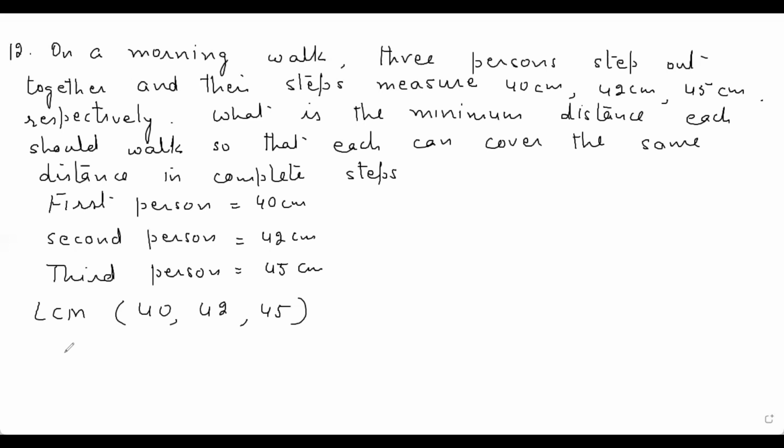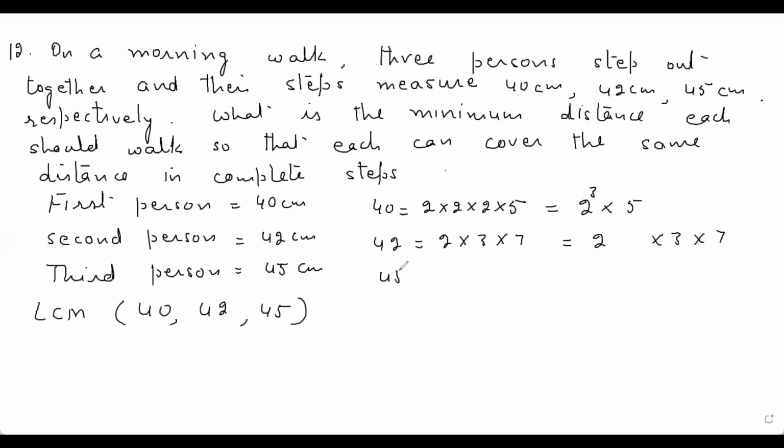I'll find the LCM by prime factorization method. So 40 can be written as 2 into 2 into 2 into 5. So this is equal to 2 raised to power 3 into 5. 42 can be written as 2 into 3 into 7. It means 2 into 3 into 7. 45 can be written as 3 into 3 into 5. It means 3 raised to power 2 into 5. Let me write it like this.